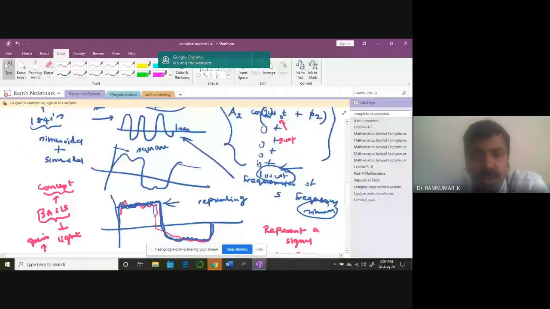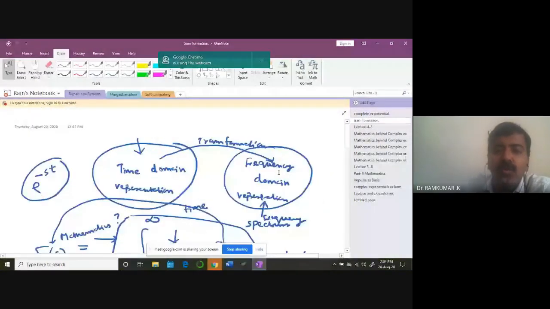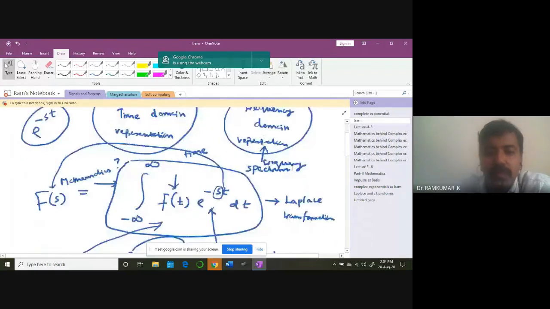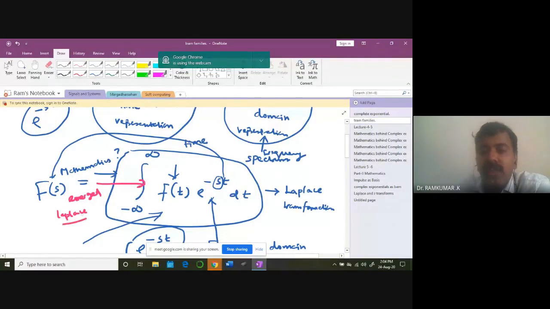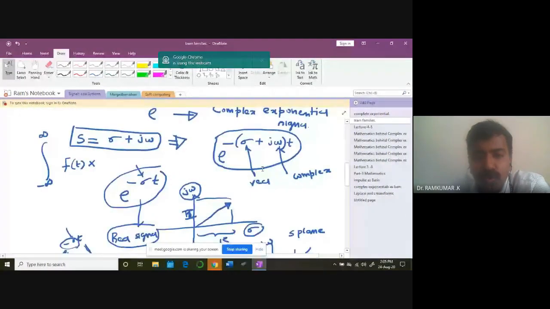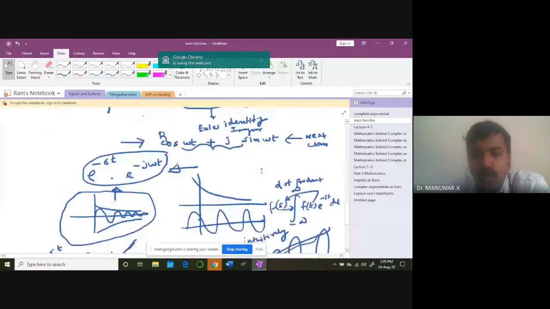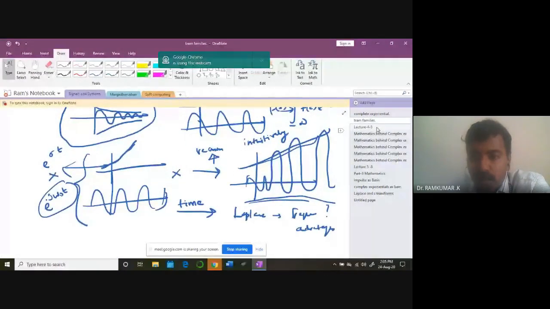The transformation technique we learned about: we need to talk about something called time domain to frequency domain transformation. In today's class we'll see how this particular expression has really emerged. This is the Laplace transformation domain, f of t e power minus st. So what does this e power minus st signify? Why do we need to do this? What are you really conveying through this? That we will try to understand by putting some effort into the mathematics behind it.